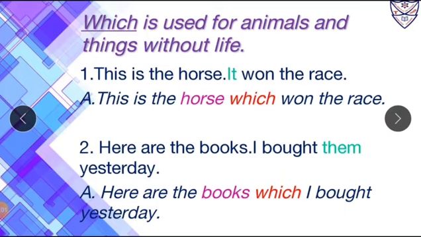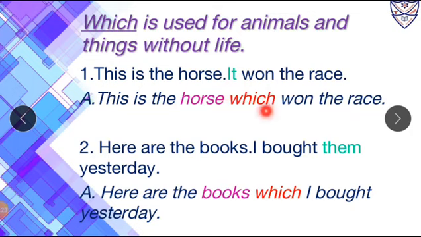Now which is used for animals and things without life. Let us start with the examples. First one, this is the horse, it won the race. Now to join both the sentences we will use which as a relative pronoun. So the answer is this is the horse which won the race.